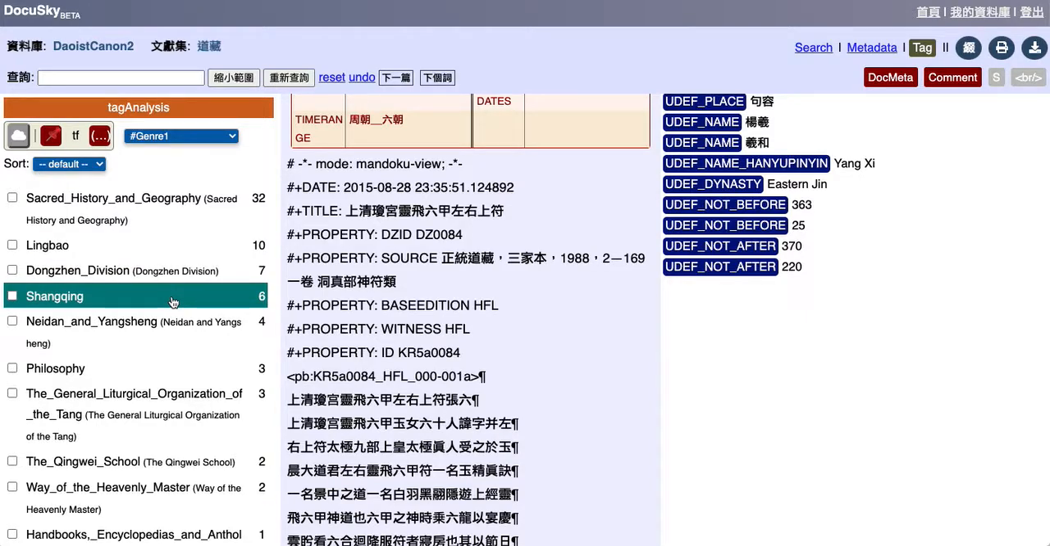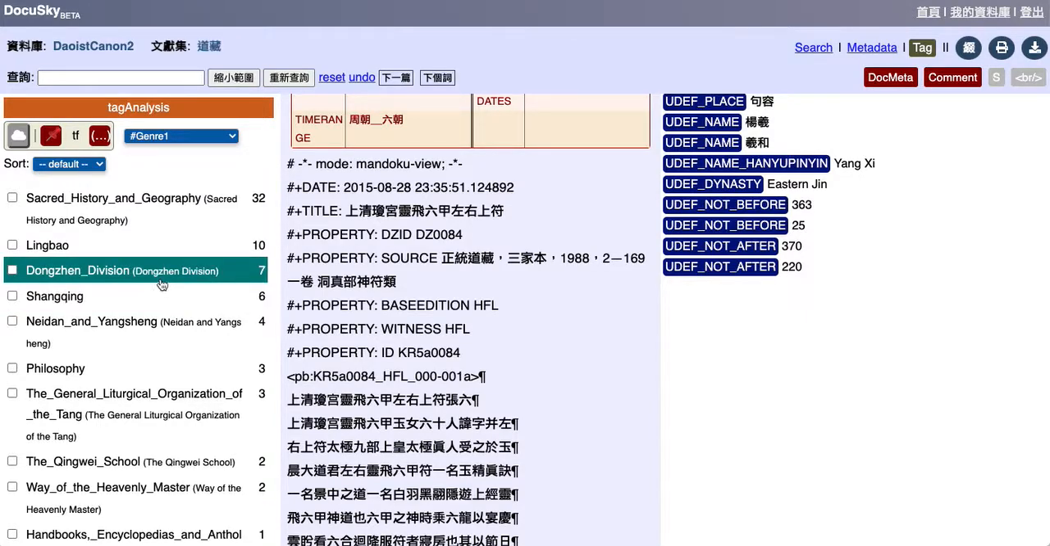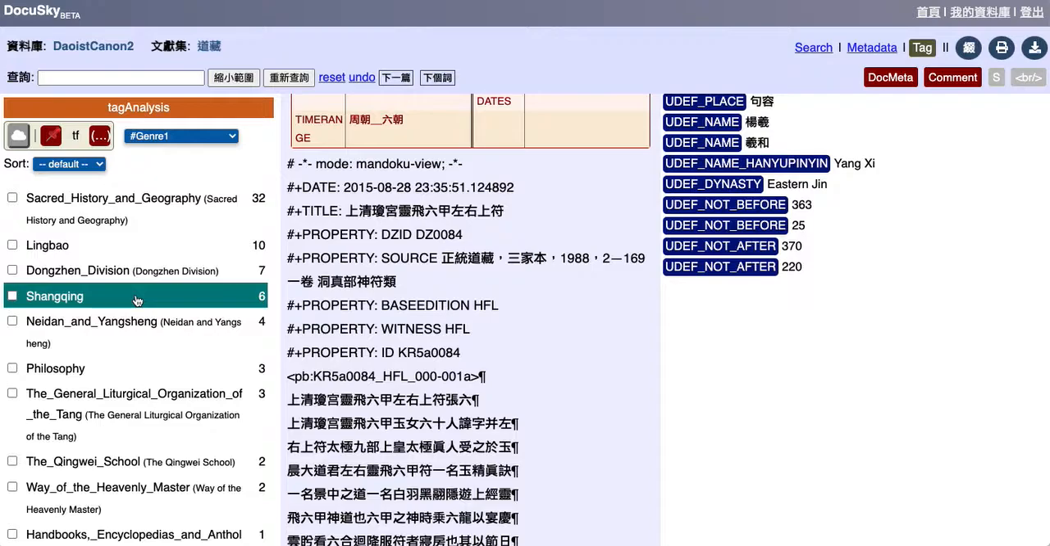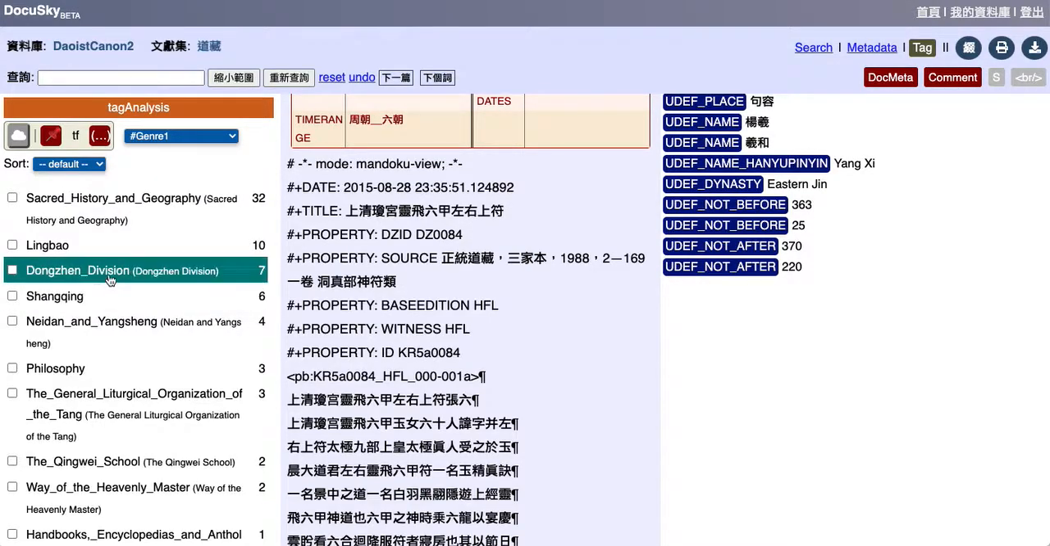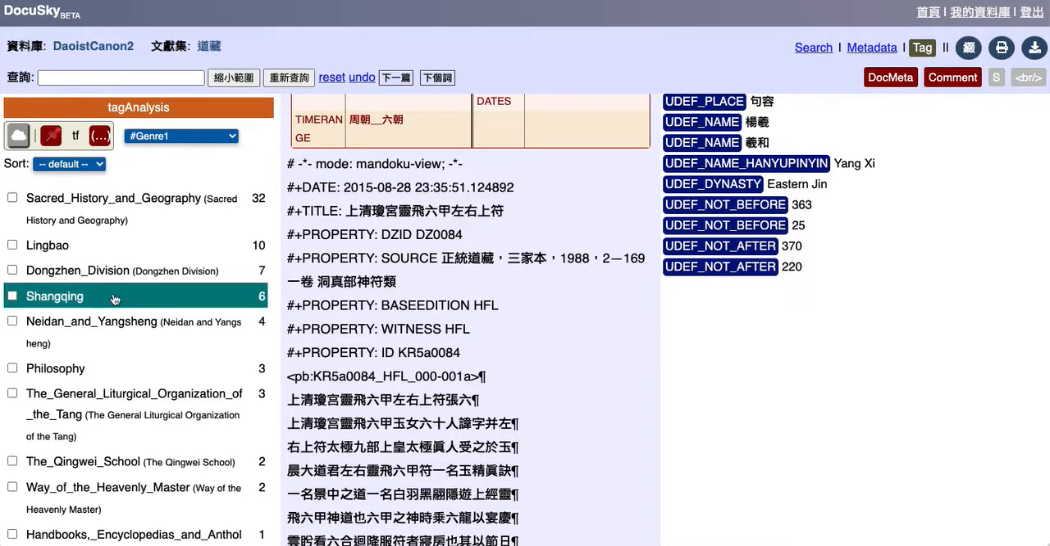Now, of course, this isn't ideal because in Schipper's Taoist canon, the index for the Tang, he has called Shangqing text the Dongzhen division. But for the Six Dynasties portion, he's called it Shangqing. So these appear as two separate categories. So we want to merge these kinds of categories to make it more efficient, to make it easier to navigate.